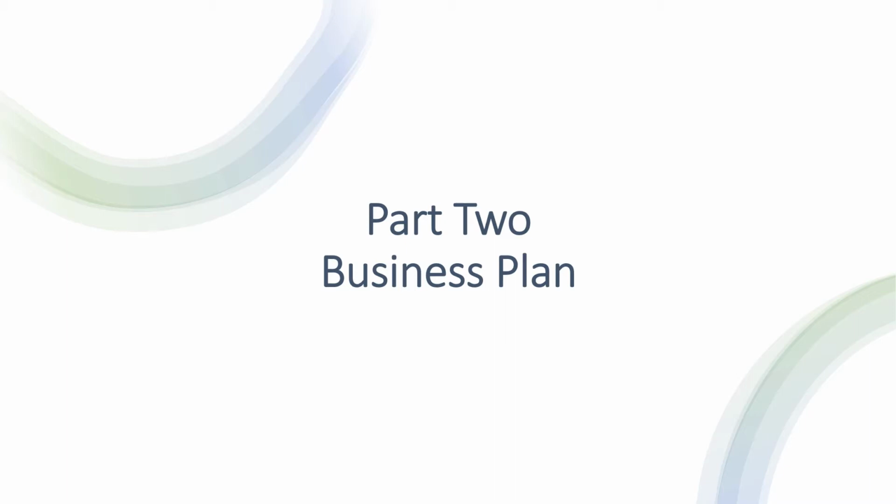So you would have had your training, and if you have not, please do so, apply and receive your training. After you've had your training, you need to apply for the loan. That was part 1 that we showed you, on how to apply for the loan. After you apply for the loan, this is the second part, which is the business plan. When you complete this, rest assured that you will be waiting to be called for an interview, and when you pass the interview, you will have the loan. So now let's get started.